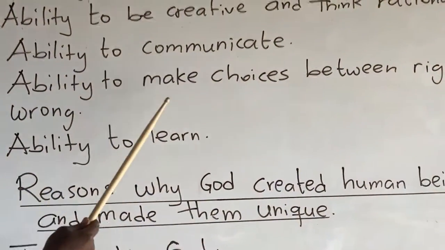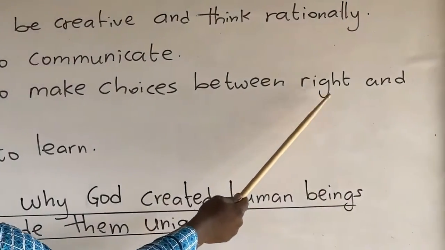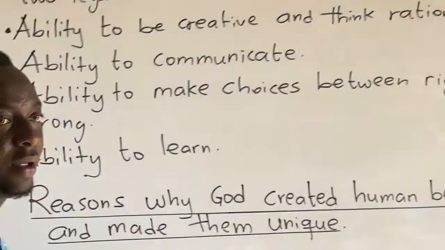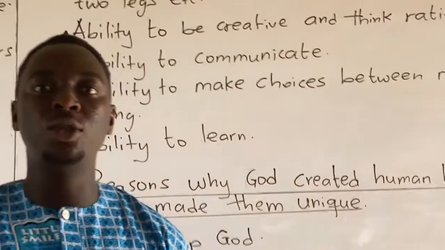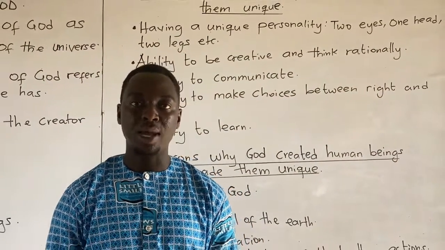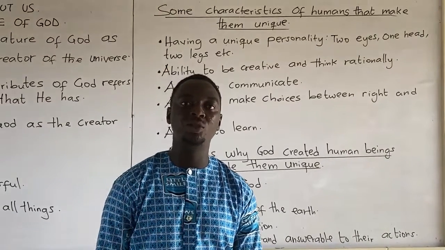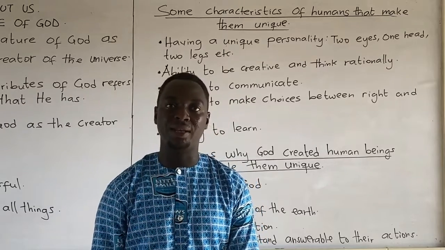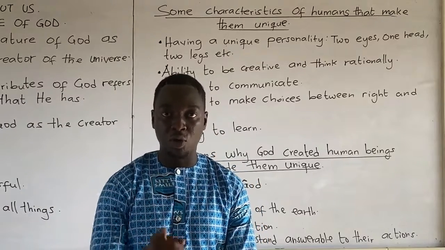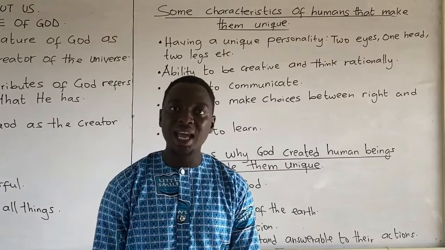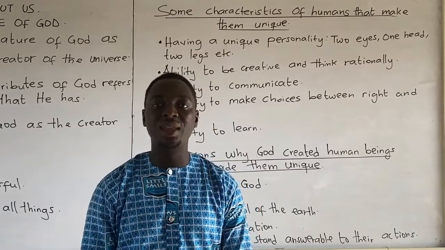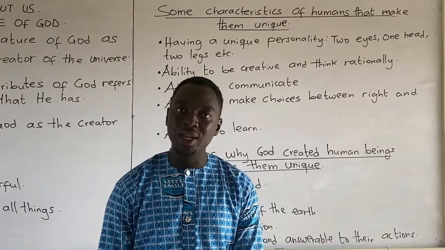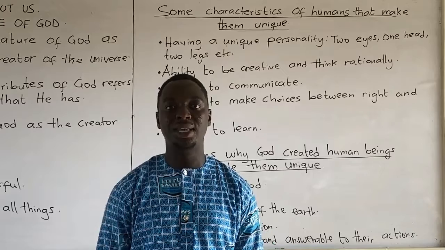Four, ability to make choices between right and wrong. Human beings, when doing wrong, know that what they are doing is wrong. When doing right, they know that what they are doing is right. When you are slapping your friend, you know that is wrong because you are unique. Animals, when attacking other animals, do not know it is wrong because they are not unique and rational as human beings are.